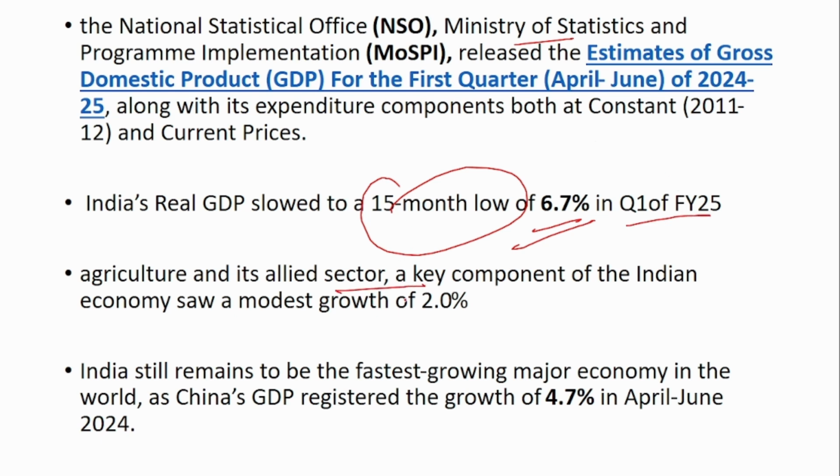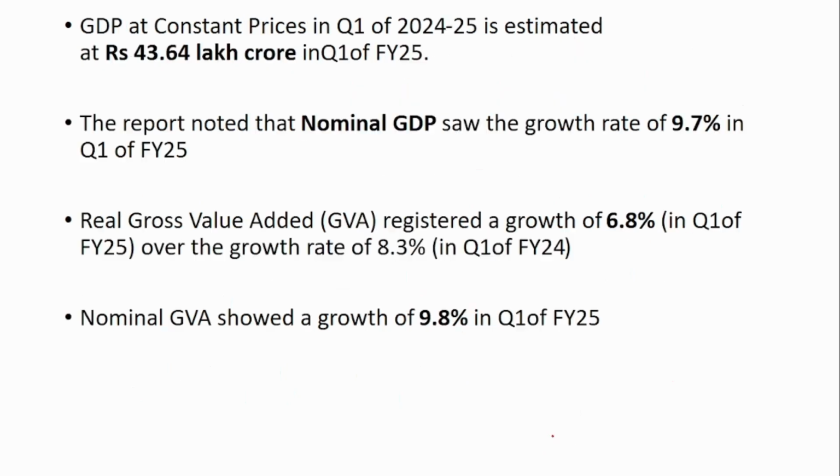Agriculture and allied sector, which is a key component of the Indian economy, saw a growth of just 2%. Though there has been a 15-month low GDP growth, India still remains the fastest growing major economy in the world, as China's GDP had registered just 4.7% in the very same quarter. So GDP at constant price in Q1 financial year 25 is estimated at 43 lakh crore, and the nominal GDP growth rate was 9.7%.